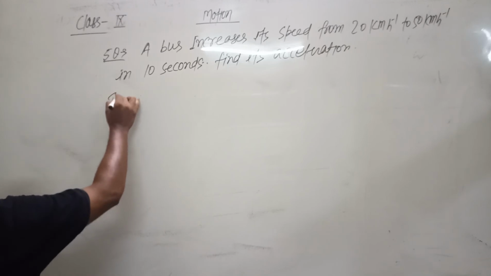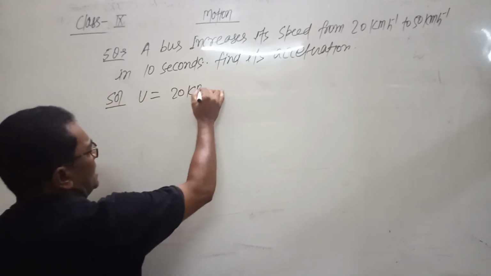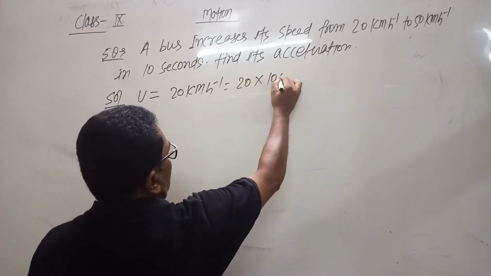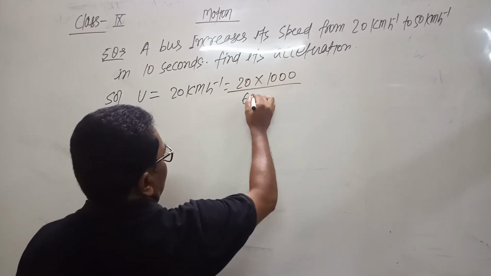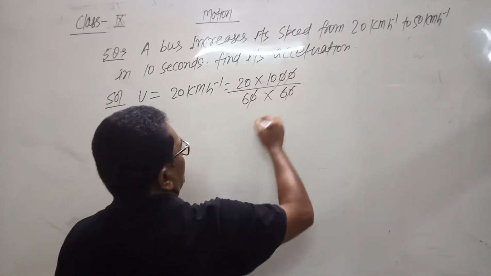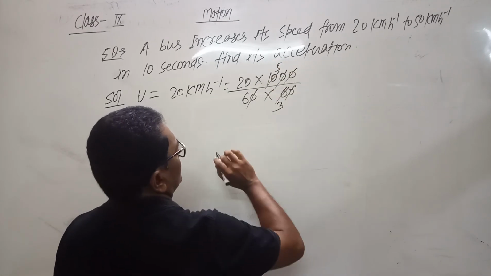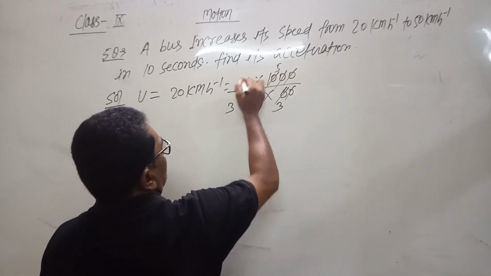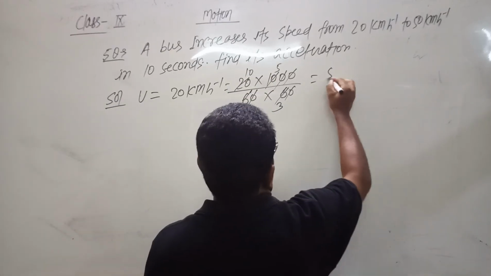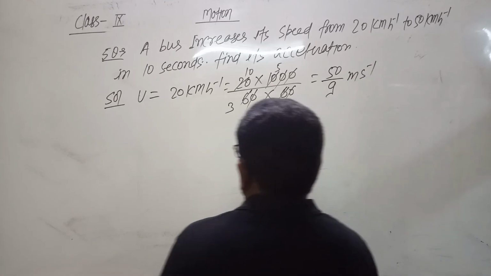So we have the initial speed u given as 20 kilometer per hour. Convert it into meter per second: 20 into 1000 divided by 60 into 60. This comes to be 50 by 9 meter per second.